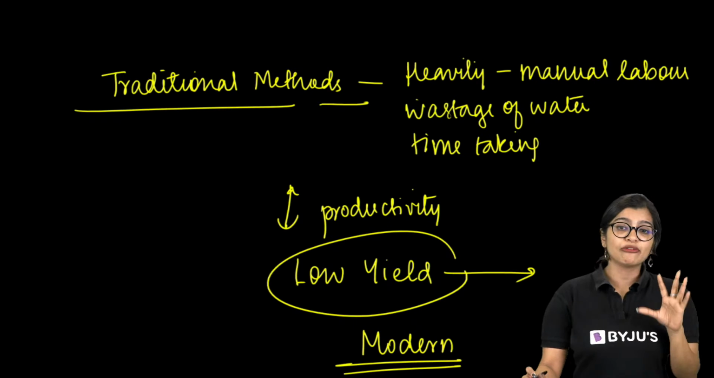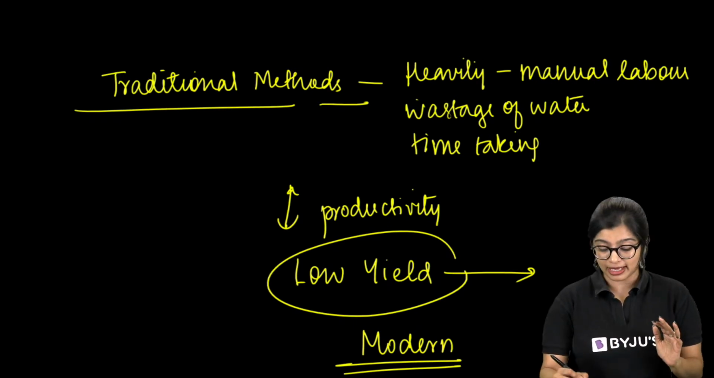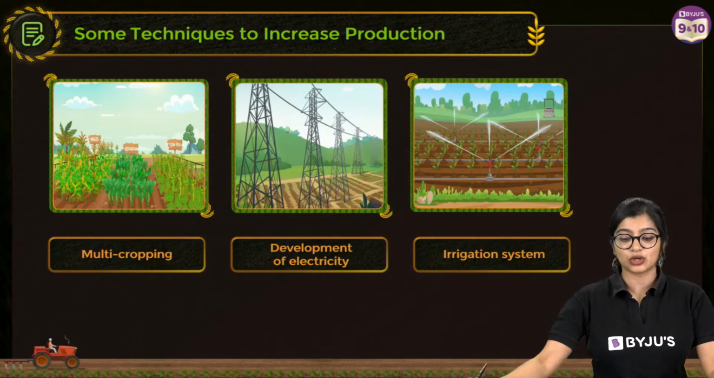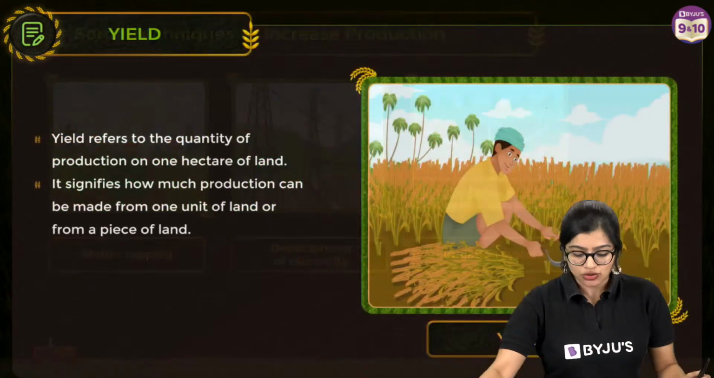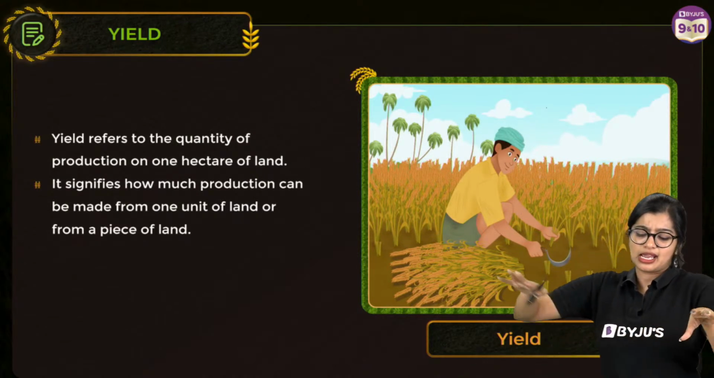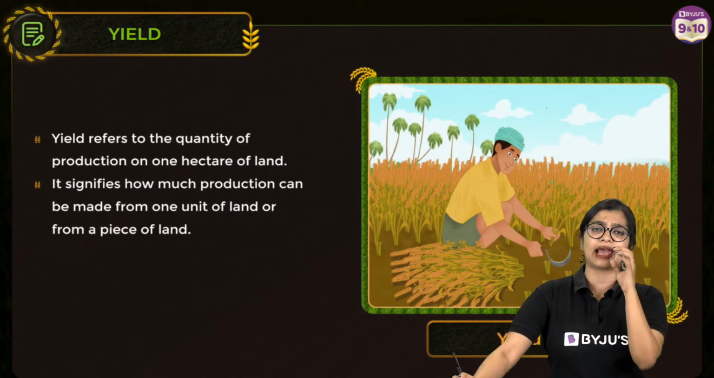Yes? Now, before I tell you about the modern methods and everything, we need to have an understanding of what we mean by the word yield, right? So what does the word yield mean? Yield refers to the quantity of production in 1 hectare of land.